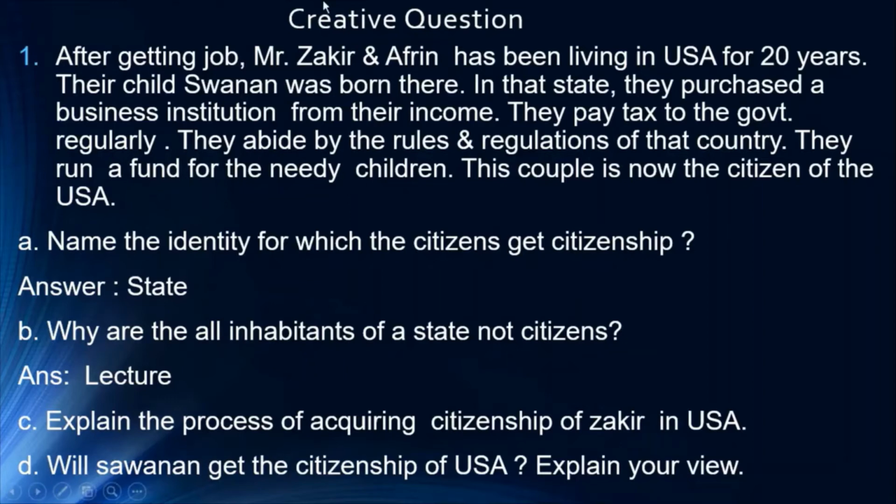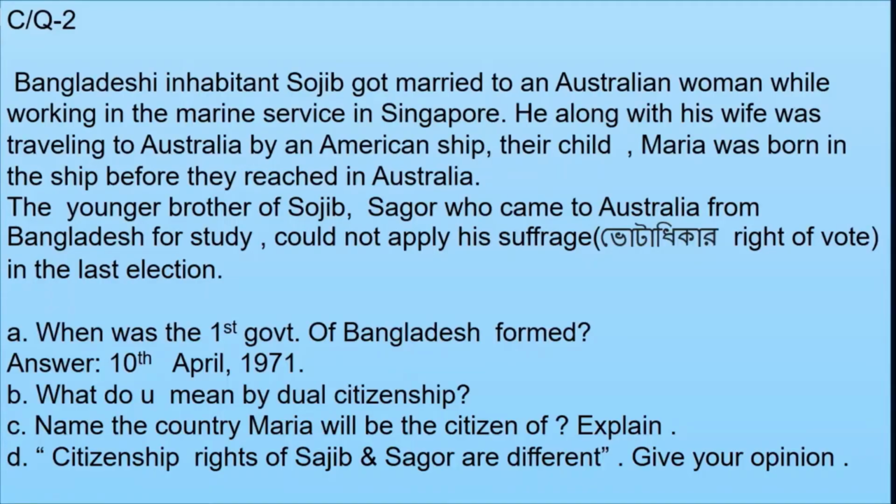So I have explained this in my lecture also, isn't it? So though Shannon was born in USA, USA provides the direct citizenship to the children, isn't it? So here you will write from the stem that though Shannon was born in USA, he will get the citizenship of USA according to jus soli, and you will explain the jus soli. Clear? Okay, now creative question 2.